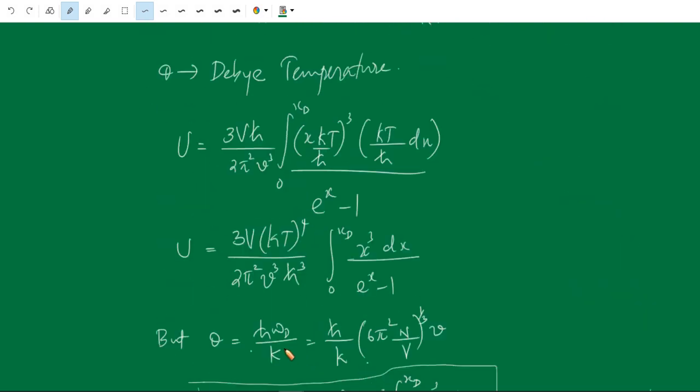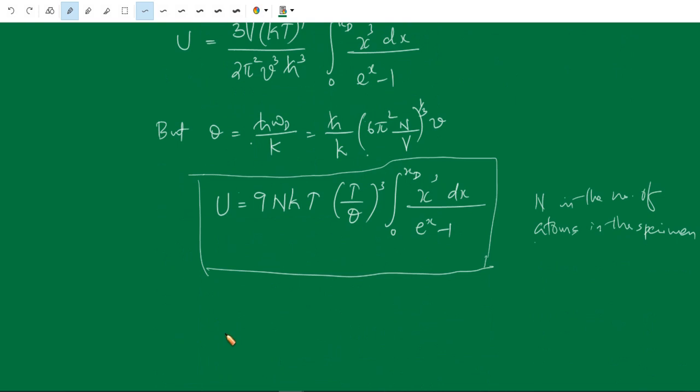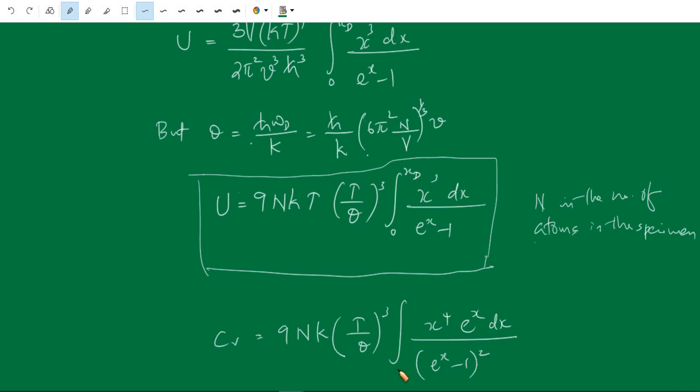Therefore, Cv is equal to 9Nk into T by theta whole cube, integral x⁴ e^x dx divided by (e^x minus 1) squared from 0 to xD.